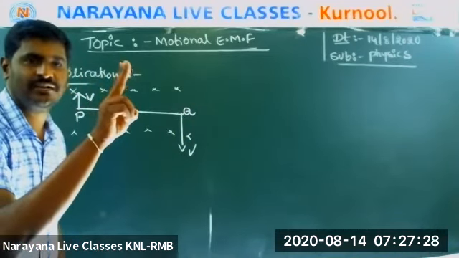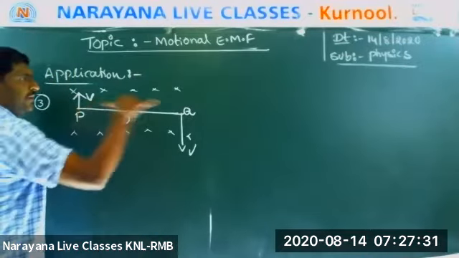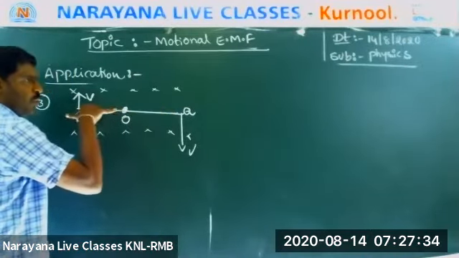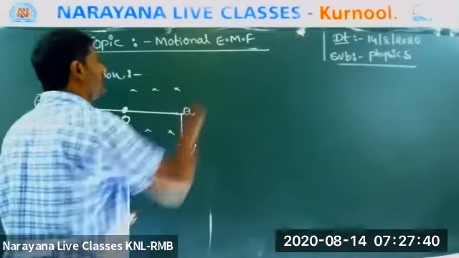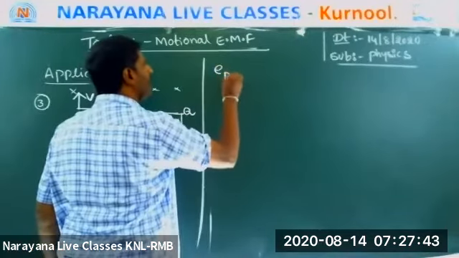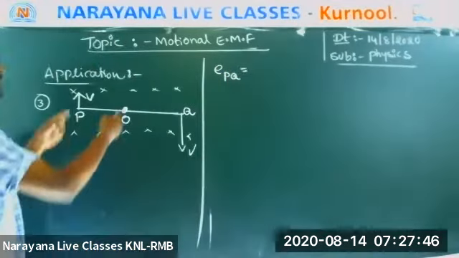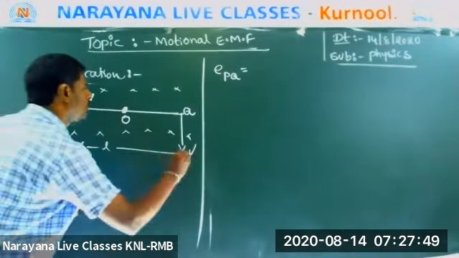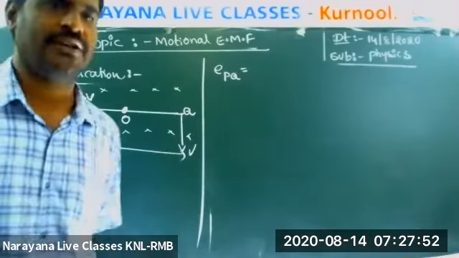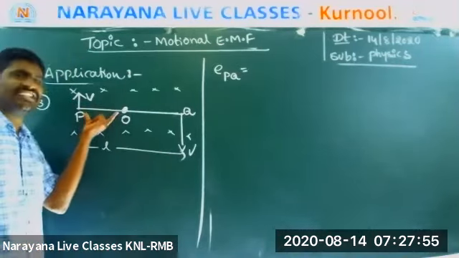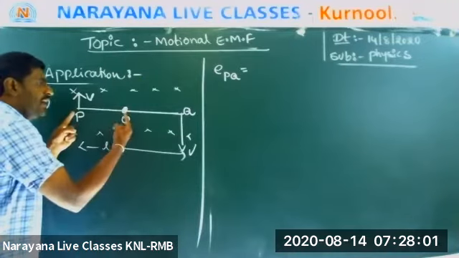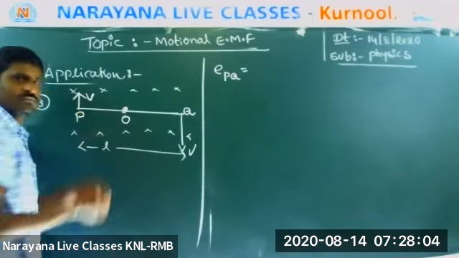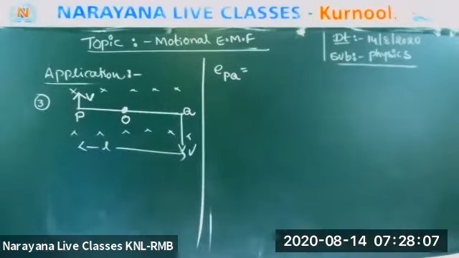Now how many parts are there? Two parts are there. Everyone listen. One is OP, one is OQ. Please listen, my dear students. So first we will find the EMF in PQ. Total length is L. Now come on, anyone? What is the answer? What is the EMF induced in this conductor? It is rotating. Now I want only up to from here to here. Write down in your notebook and show me that. Hasina?